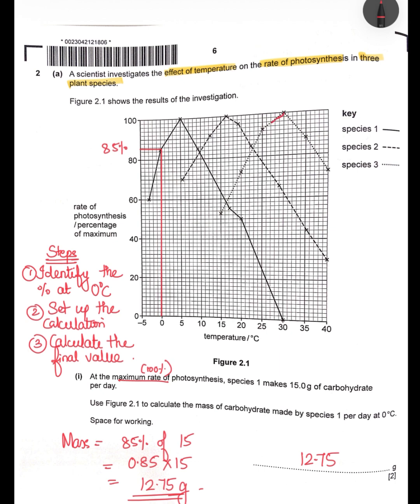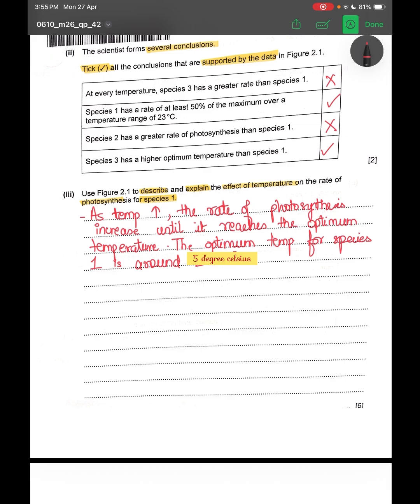30 degrees Celsius. The optimum temperature for species 1 is around 50 degrees Celsius. Above optimum temperature, the rate of photosynthesis decreases rapidly. So this is basically the description. You've not given explanation as to why it happens.